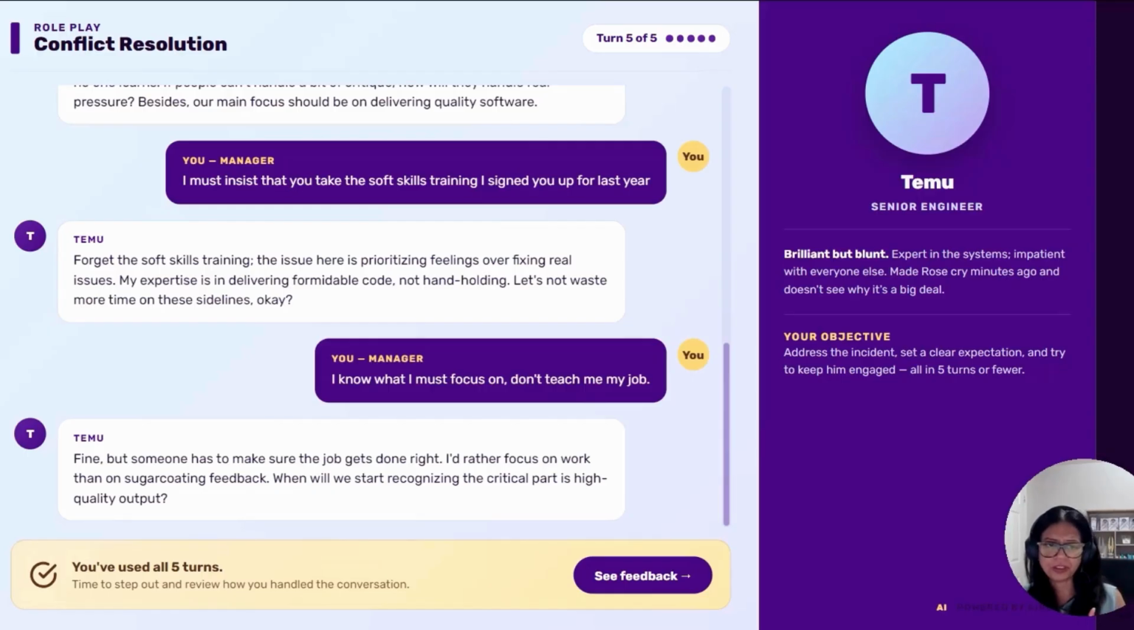And after this conversation goes on, I programmed it so it goes on for 5 turns, which can of course be changed. You can continue beyond that or set it to wrap up before or after. Anyways, in this case, we've used all our 5 turns and it's time to get feedback. I'm actually not very hopeful here.